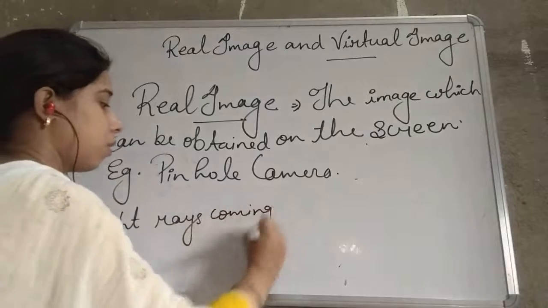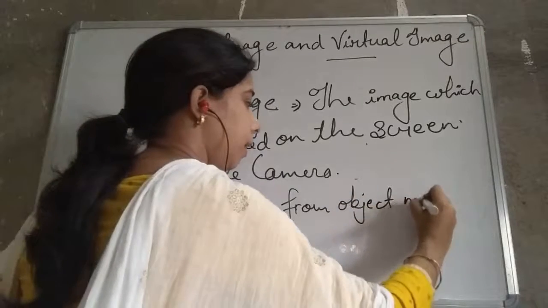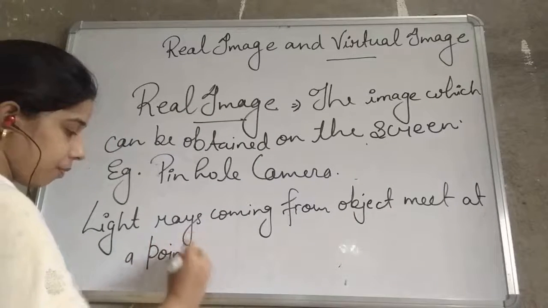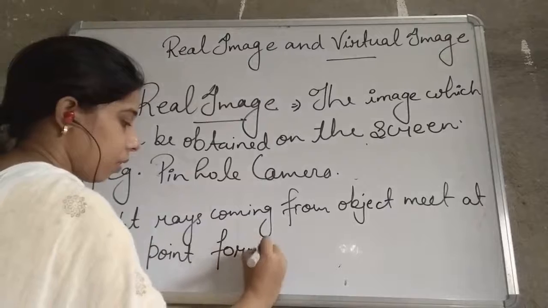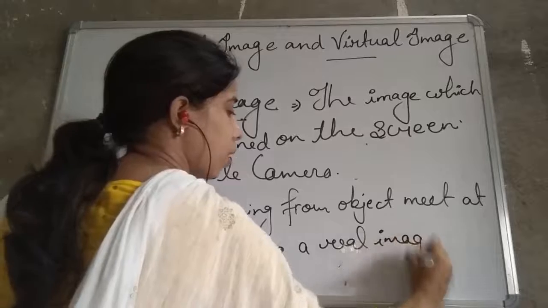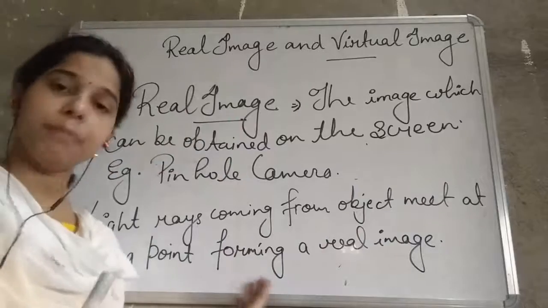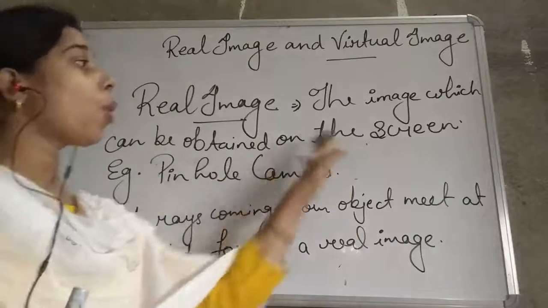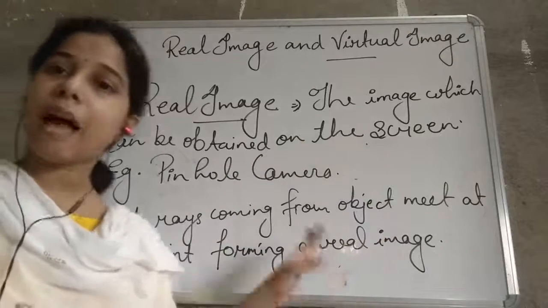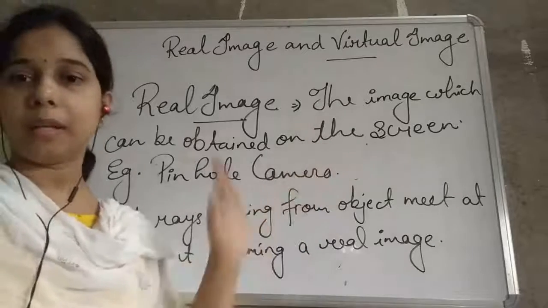light rays coming from the object meet at a point, forming a real image. So in a real image the two light rays meet at a point. We are saying that it is obtained on the screen. What does that mean, students? It means the light rays are actually passing through the screen, and that's why the image is a real image.